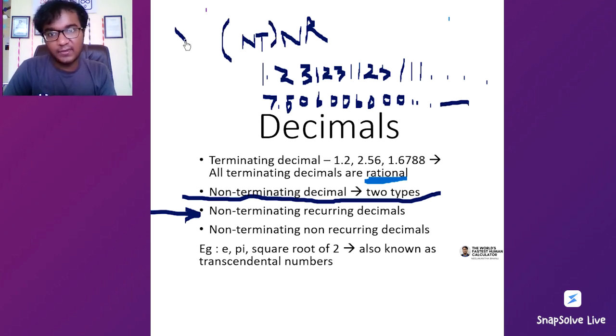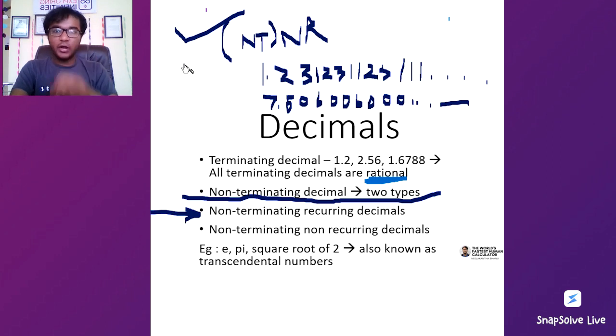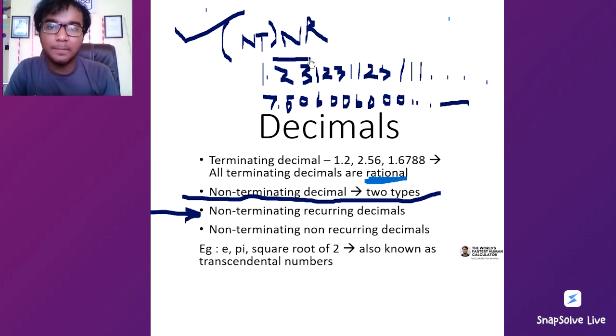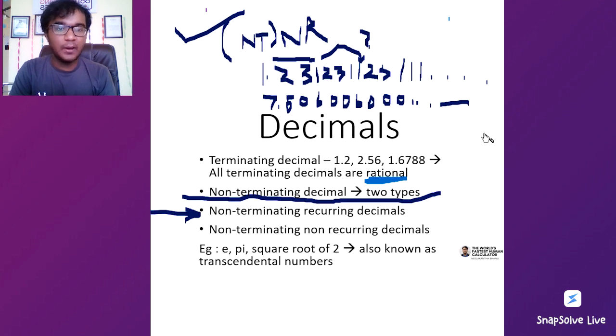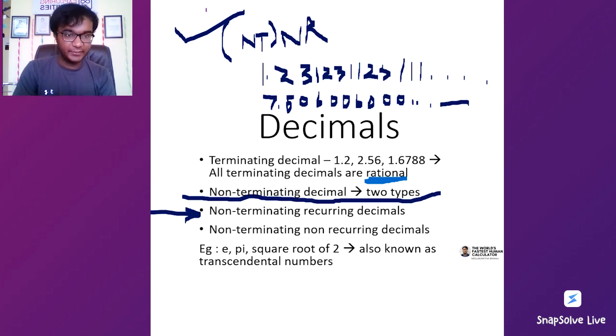This is non-terminating and this is not recurring because 2 3 को हम बार लगाएं, 2 3 1 को अगर हम बार लगाएंगे then this 1 ये कहाँ से आया है, we don't know. So 2 3 को हम बार नहीं लगा सकते हैं. So here this is a typical example of a non-terminating, non-repeating decimal.